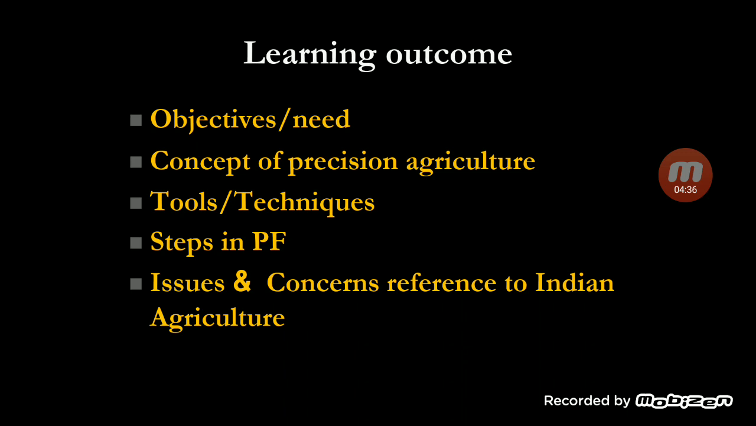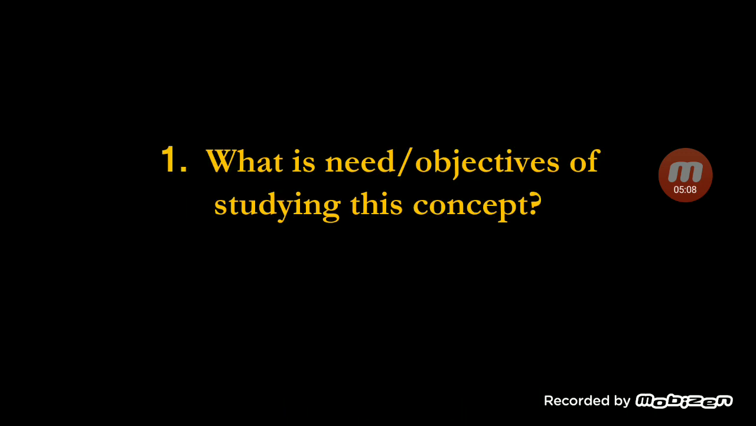So we will discuss the need of precision agriculture. These are the learning outcomes, what you are going to learn in this topic. What are the objectives or need of precision agriculture? What is the concept of precision agriculture? What are the tools and techniques we generally use? What are the steps followed in precision farming? And what are the issues and concerns with relevance to Indian agriculture? There are some issues or problems in Indian agriculture in adopting precision agriculture. We will discuss those at the end.